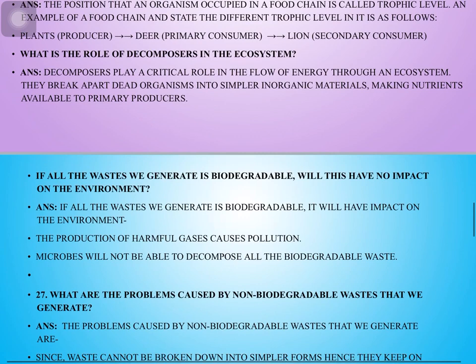Now the most important question: what is biological magnification and give its causes? The accumulation of various harmful substances by organisms at different levels of a food chain is known as biological magnification. Its cause is the excessive use of pesticides which enter our food chain, as the bottom feeder of a food chain consumes these and gradually they are carried to the top of that food chain.